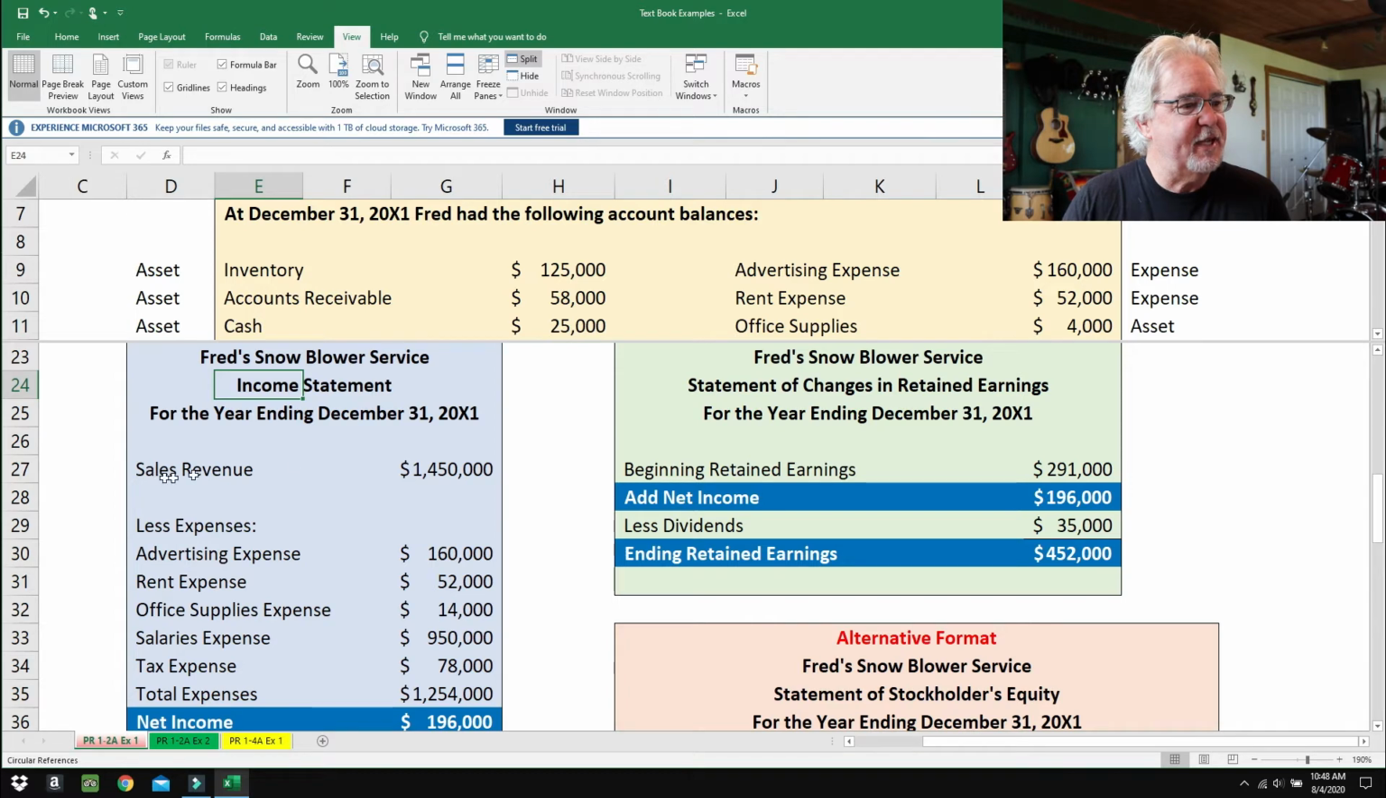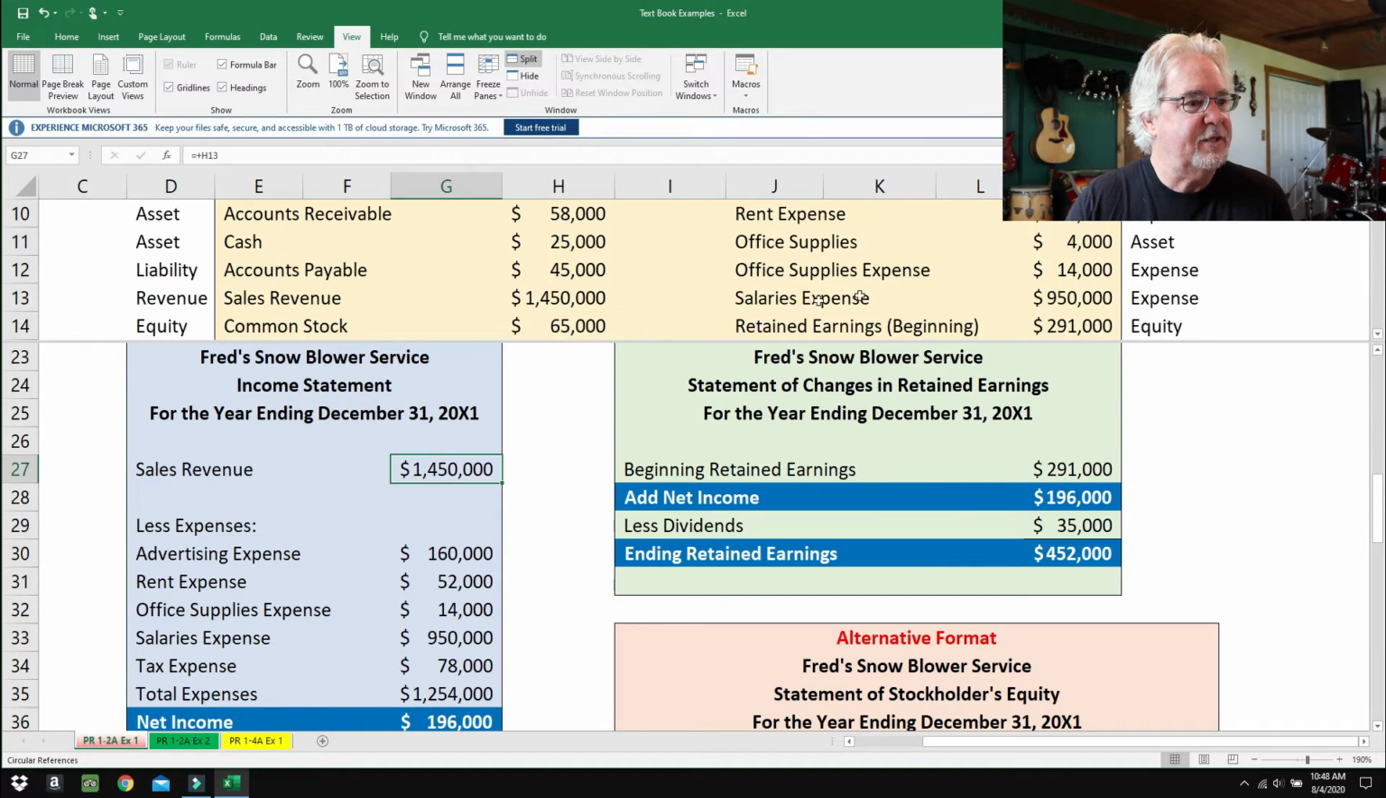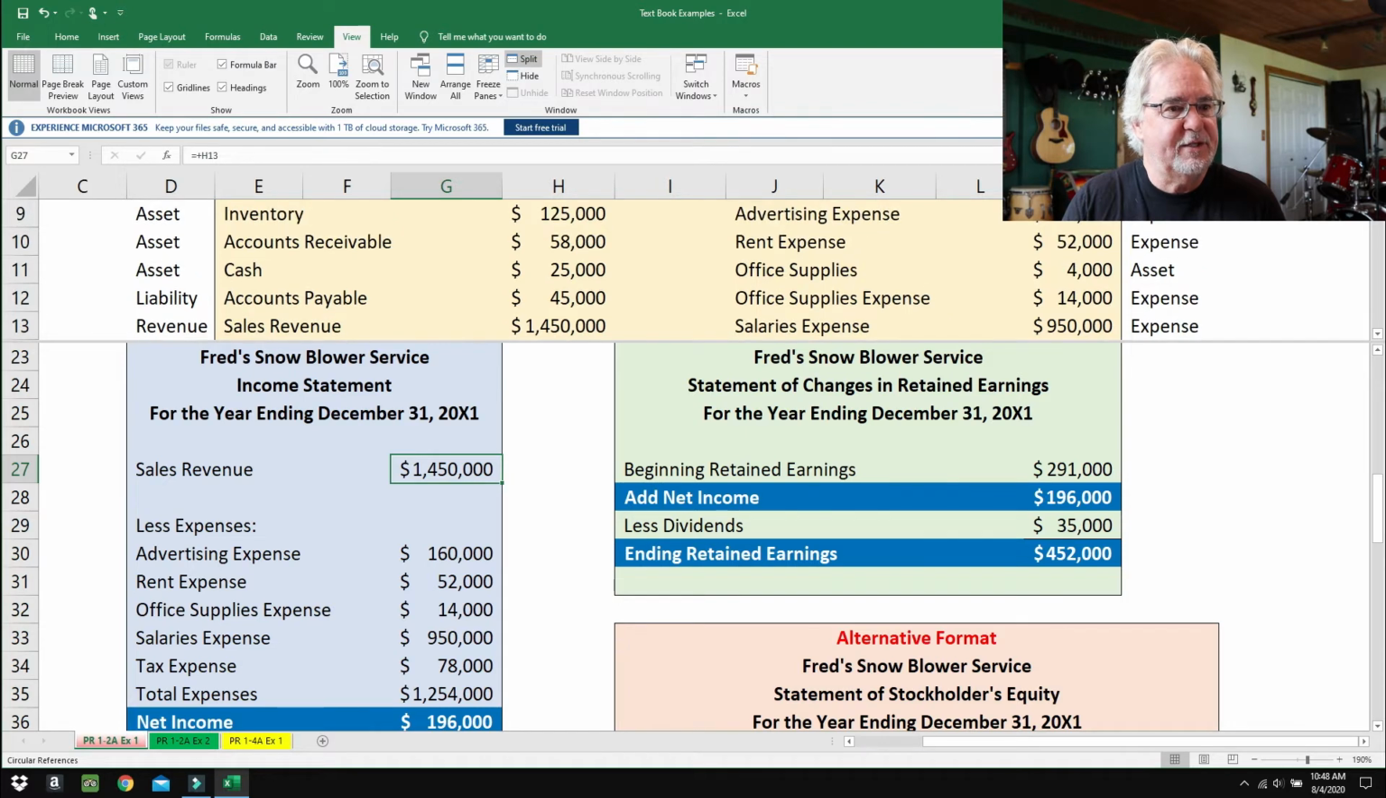So let's see. Sales revenue, $1,450,000. So where did that come from? It came from our chart up above. There it is. Sales revenue, $1,450,000. Just put it right there. And then next we list our expenses. The expenses here: advertising, 160. So we write that down. Rent expense for 52. Office supplies expense for $14,000, and salaries expense for $950,000. There we go.